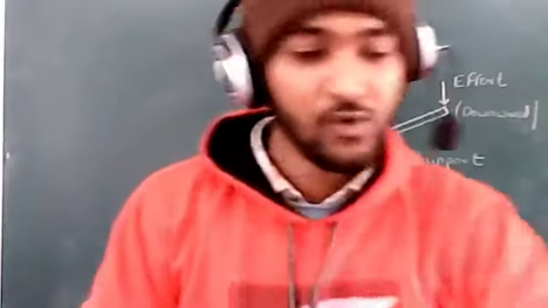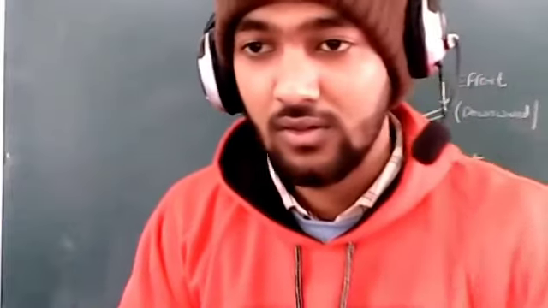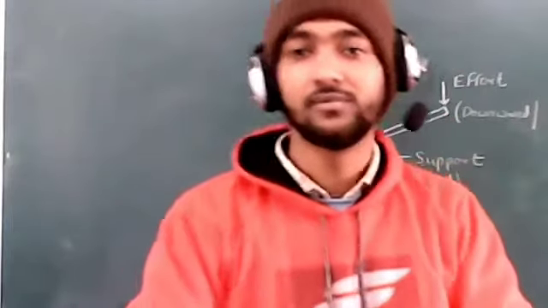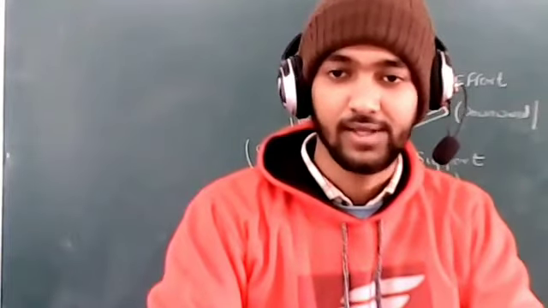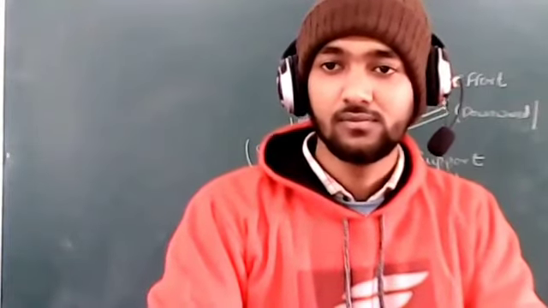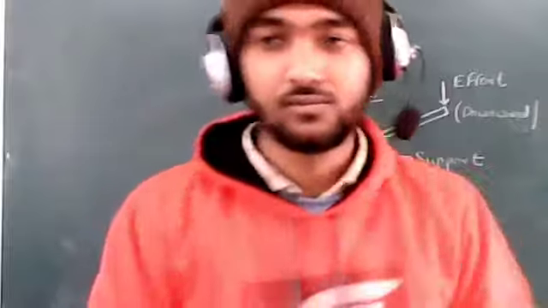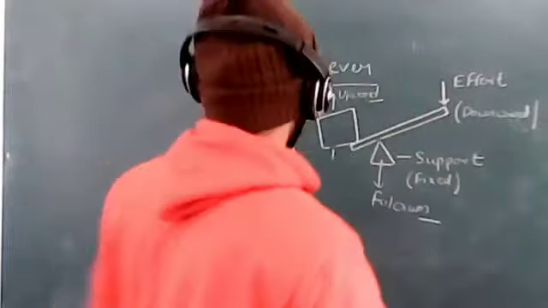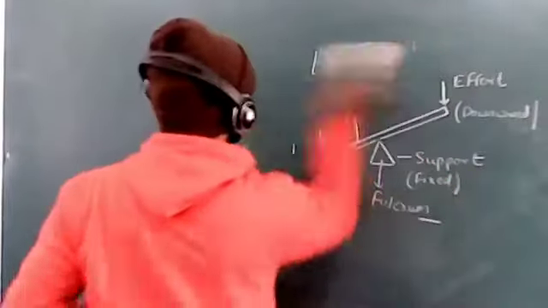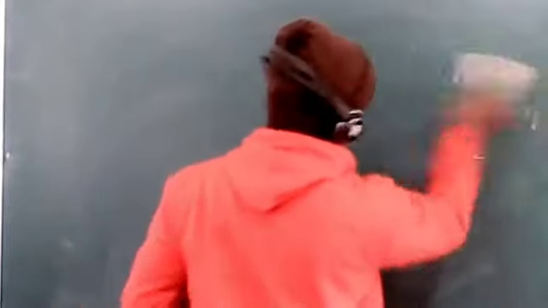I hope you have understood. Soumya, did you get it? Yes, sir. Thank you, sir. Welcome. So the three things to remember in the lever are load, fulcrum, effort.